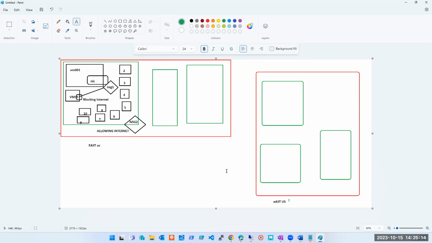Is it clear, guys, to everyone? Yes. Sir, if the region is the same and the resource group is different, do we have to create the NSG, or can we share it in that case also?